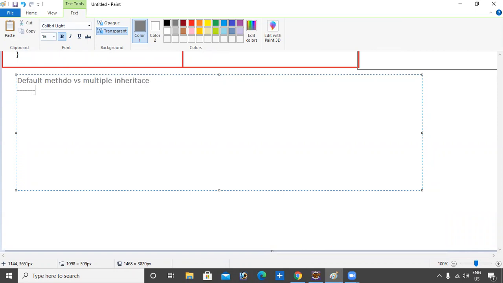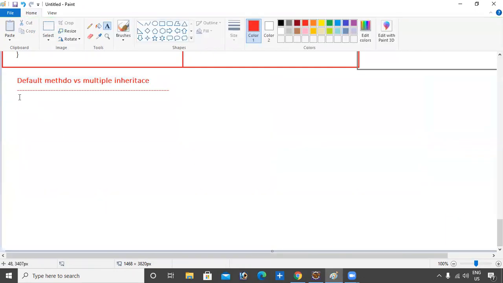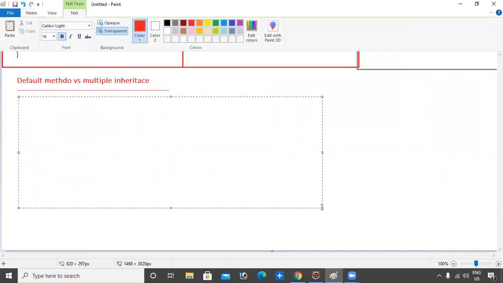Two interfaces can contain a default method with the same signature.